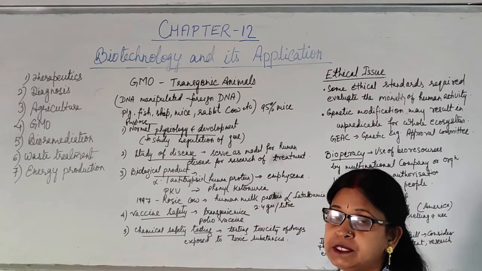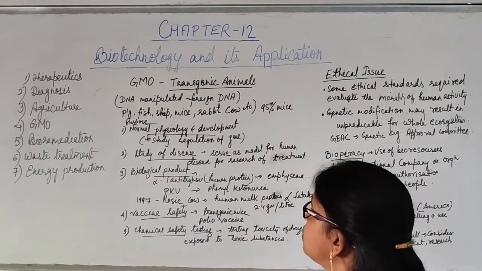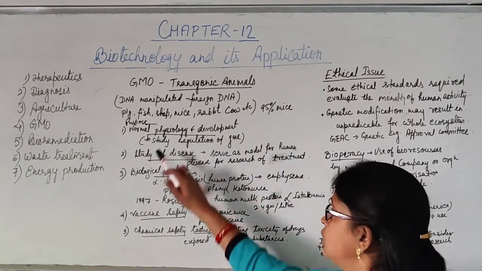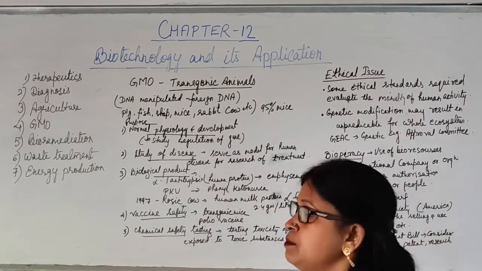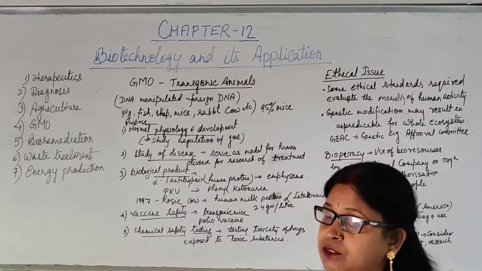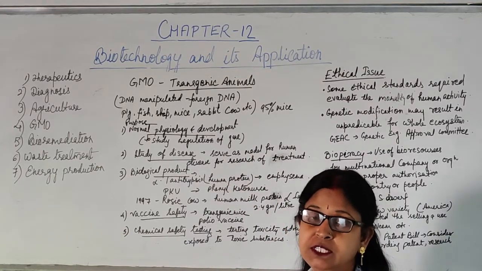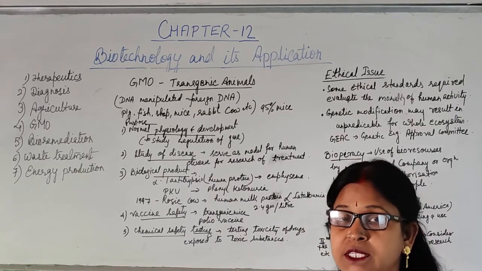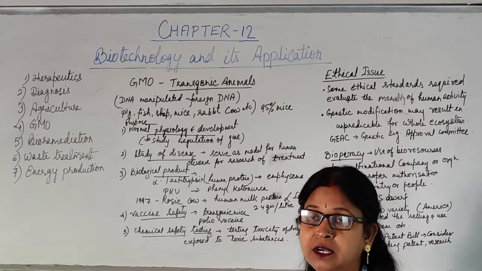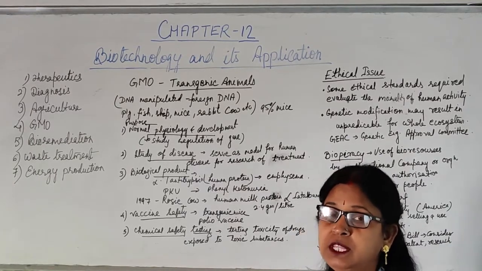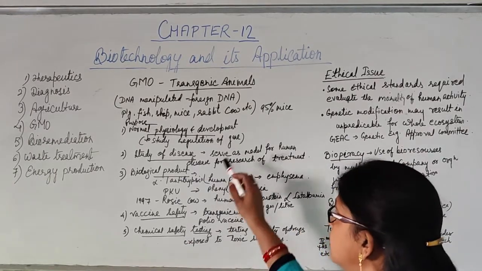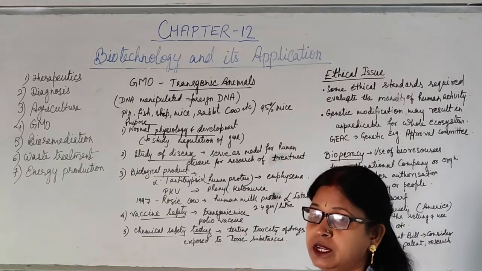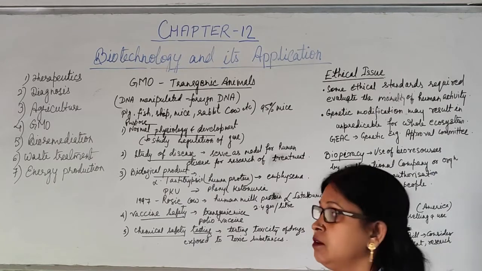Now there are different purposes to produce such transgenic animals. Some of the purposes are normal physiology and development. That means to study the normal physiology of the organism, the regulation of the gene, how that gene is affecting the hormonal activity, or how these genes are controlling the different activities in the body. All these studies can be done by the use of such transgenic animals. They are used as a model on which the research will develop.